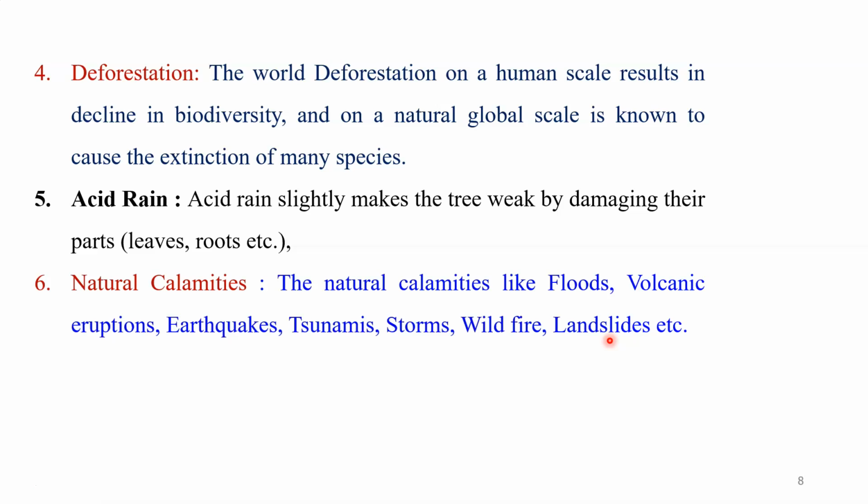So this time, due to natural calamities, and you know that, students, we are not going to stop these natural processes. We don't have any control over natural calamities. But when they happen, like a volcano, flood, tsunami, or earthquake, there is great damage, particularly when this happens in the forest area or the mountain area. At that time we have a great loss of biodiversity. So this is very important.